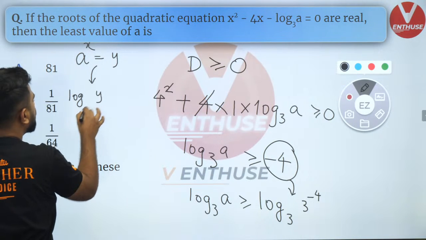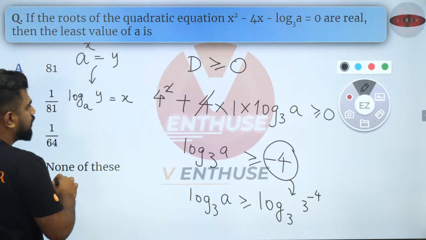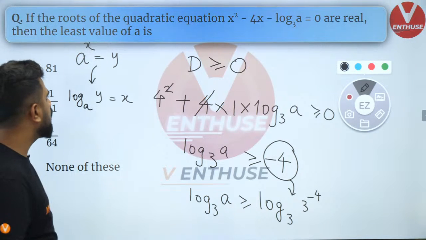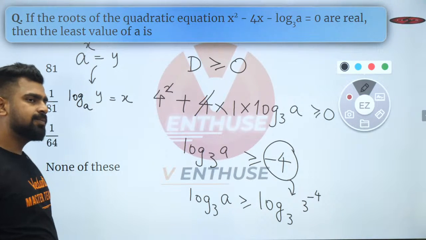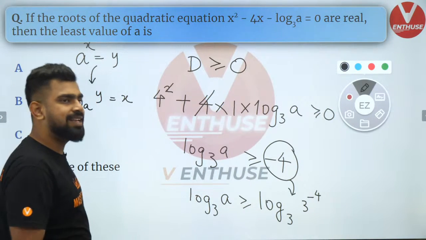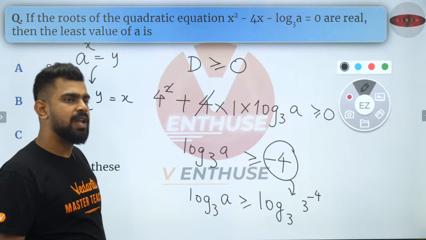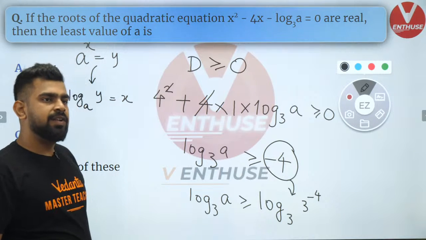Log of y to the base a is equal to x. Understood? Are you guys able to follow? Everybody? So that's exactly what I did here. Yes, Chinni, Chaitu, welcome. Everybody clear?